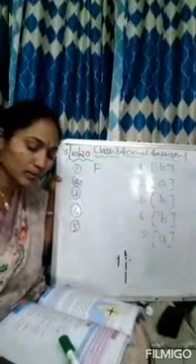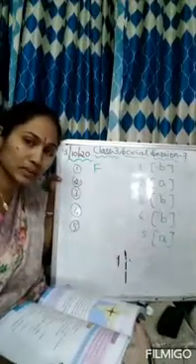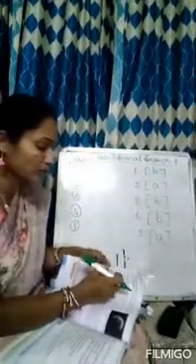Next, second one. The land masses on the maps are shown in brown color. Land masses on the map are printed in brown color. So is it true or false? It is true. Write true.